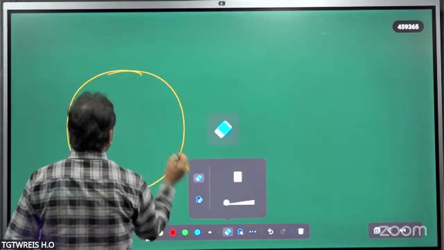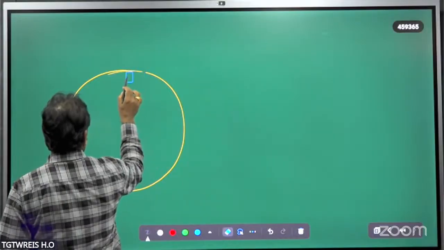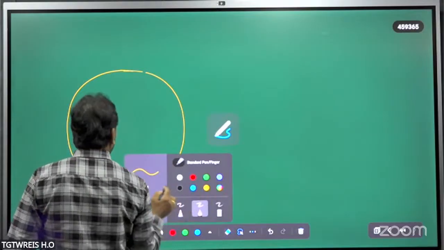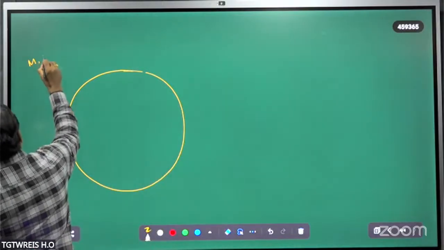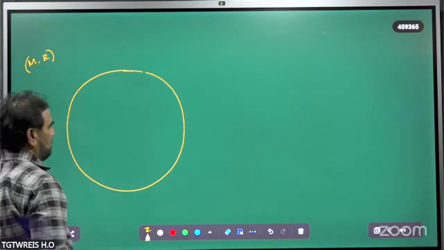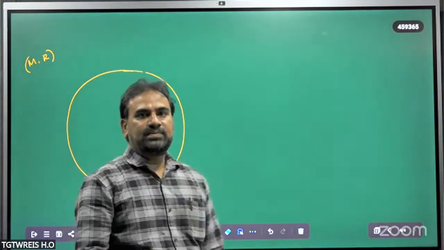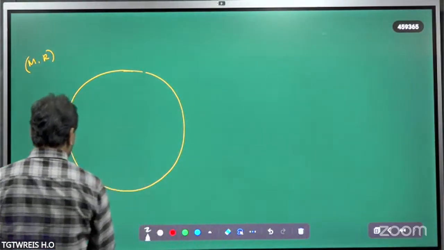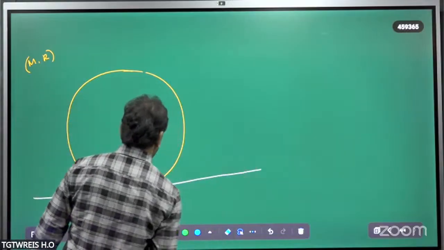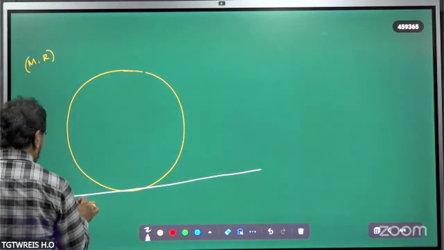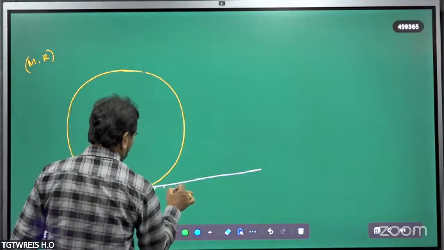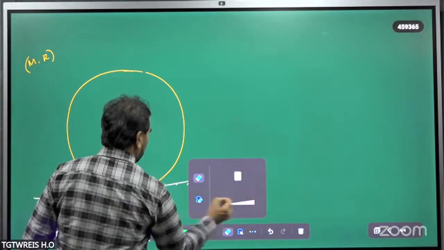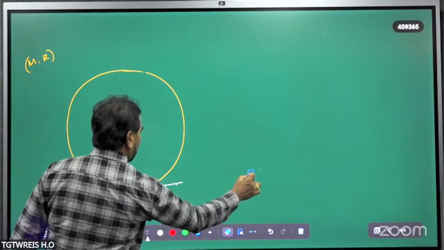This solid cylinder has a mass m and radius r, which is placed on a rough horizontal surface. It's a rough horizontal surface, beta. Is it clear? A rough horizontal surface.